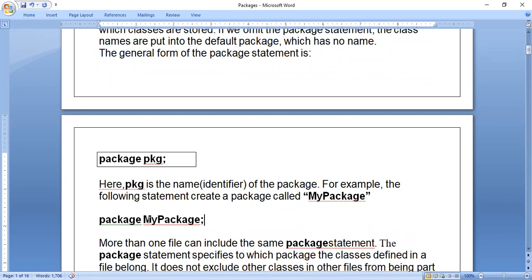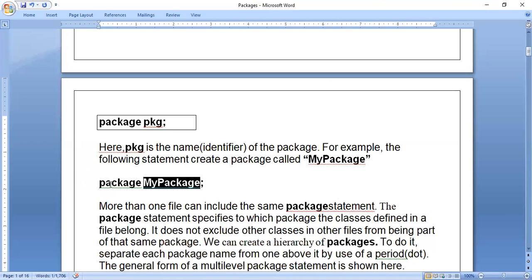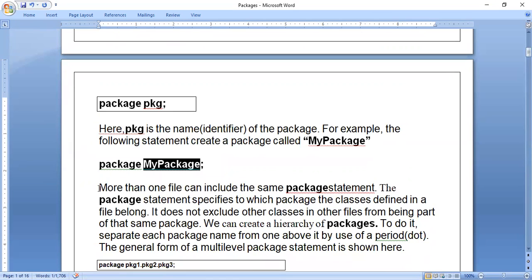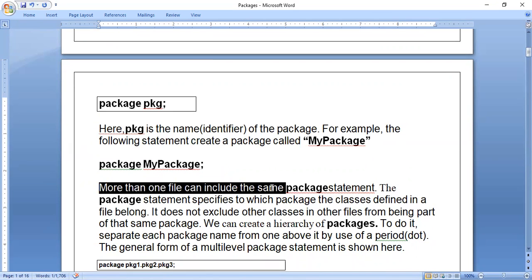So when you are writing package mypackage as the first statement in a Java file, don't forget to create this folder or directory. You have to create it. Then you can write package mypackage. Next, more than one file can include the same package statement.